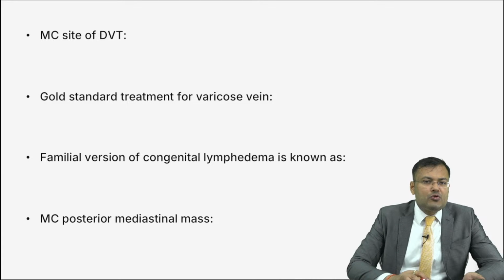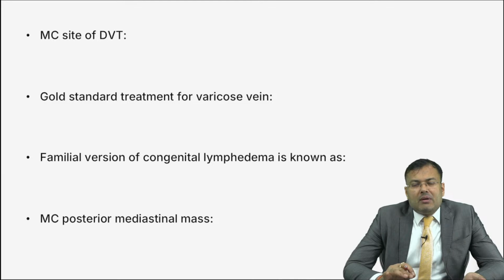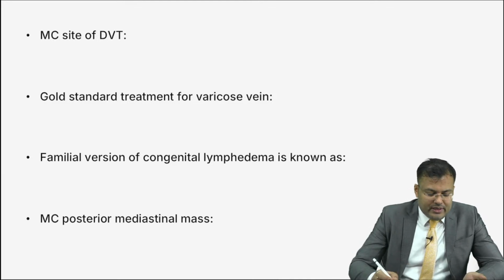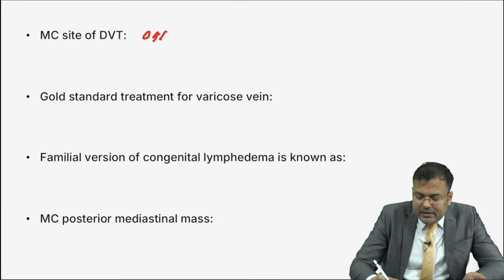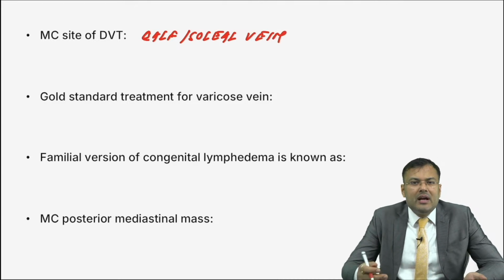Next, what is the most common site of DVT? Easiest question. Yes, it is calf or soleal vein. Very good. And the most common site of DVT leading to pulmonary embolism is the thigh vein or femoropopliteal vein.